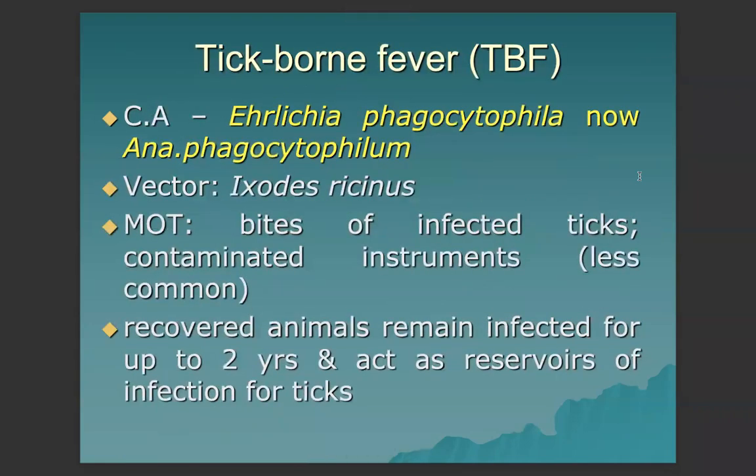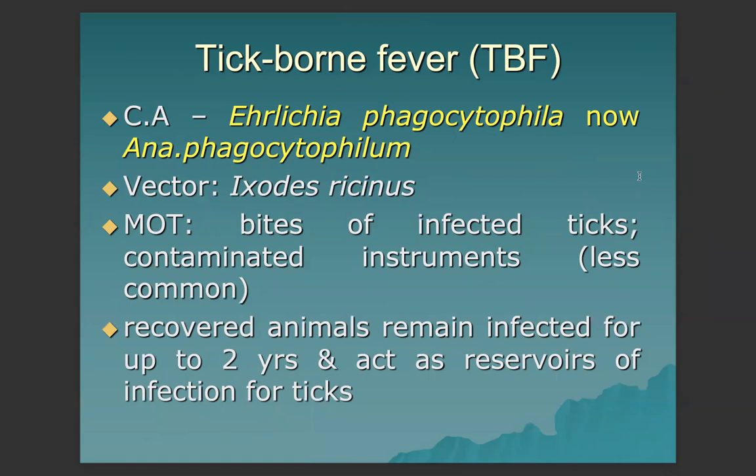Next, we have tick-borne fever, TBF, caused by Ehrlichia phagocytophila, now Anaplasma phagocytophilum. By the way, equine granulocytic ehrlichiosis can be caused by Ehrlichia equi or Anaplasma phagocytophilum.